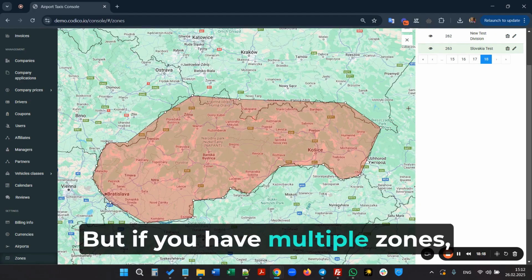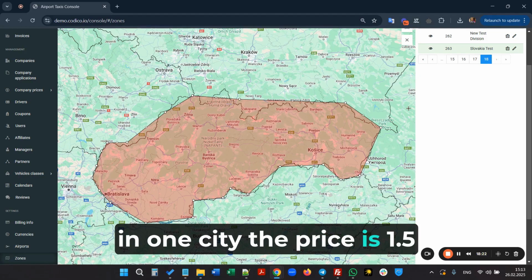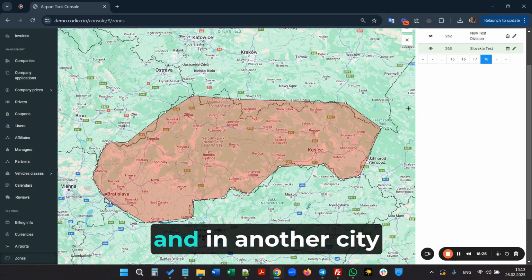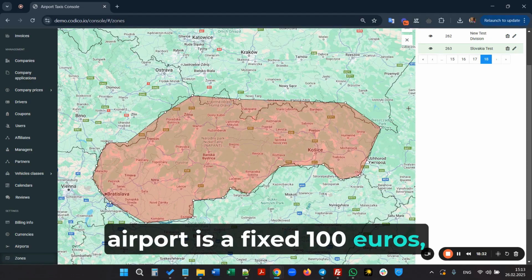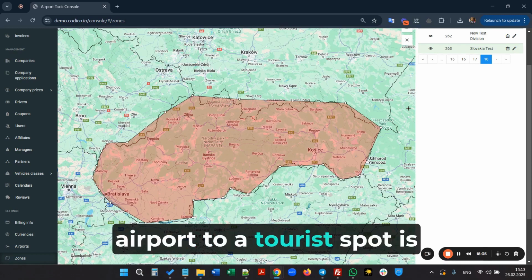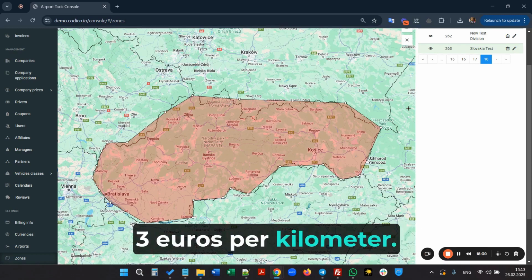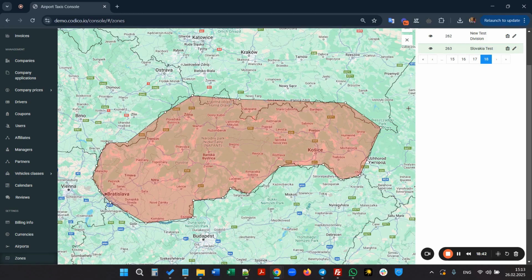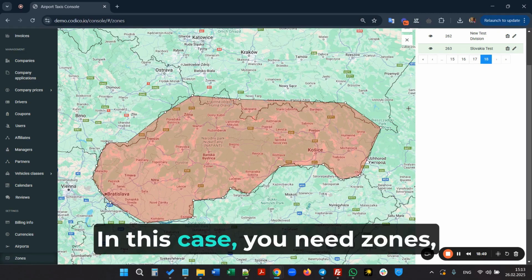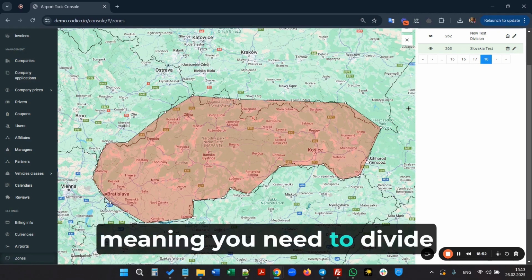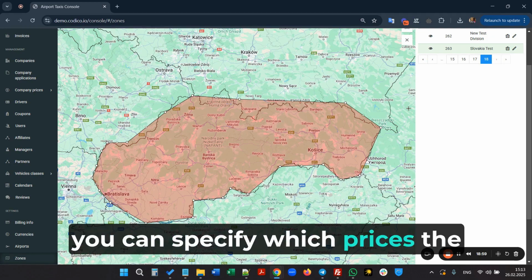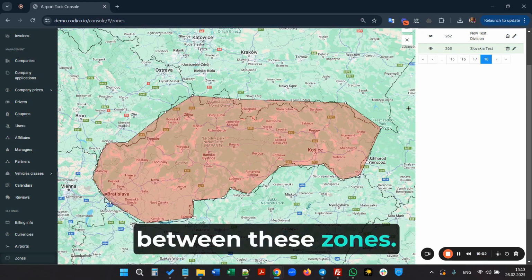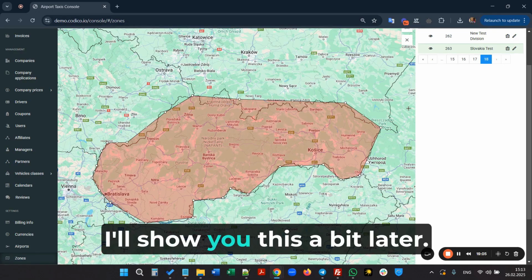But if you have multiple zones, or say in one city the price is 1.5 euros per kilometer, and in another city it's 2 euros, and a trip from one city to an airport is a fixed 100 euros, while a trip from another airport to a tourist spot is 3 euros per kilometer. In this case, you need zones, meaning you need to divide the country into zones, and then in the car settings, you can specify which prices the system should use for trips between these zones. I'll show you this a bit later.